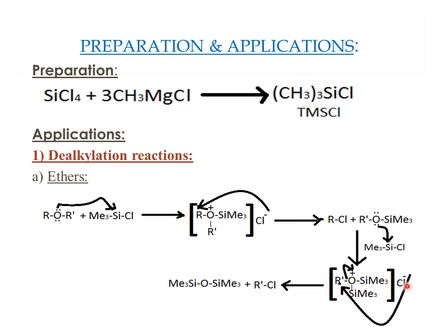The chloride attached here will again take the alkyl group with the cleavage of the silyl ether, and you remove one more molecule of alkyl chloride.